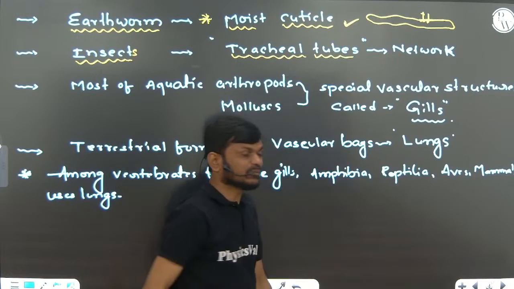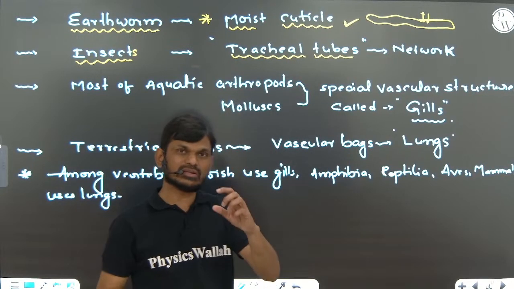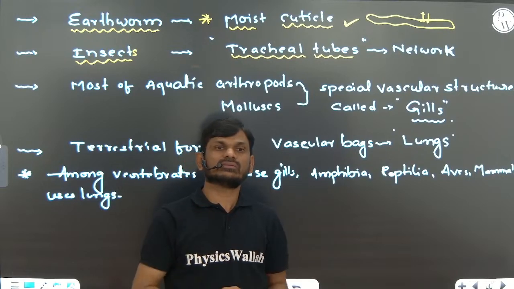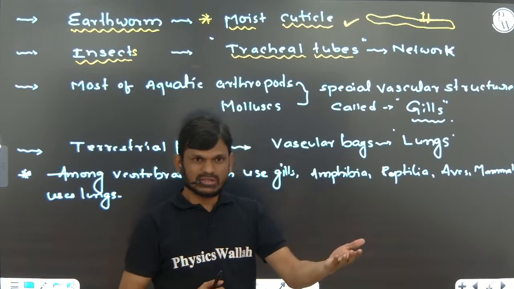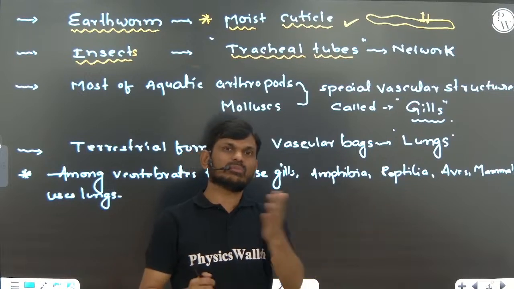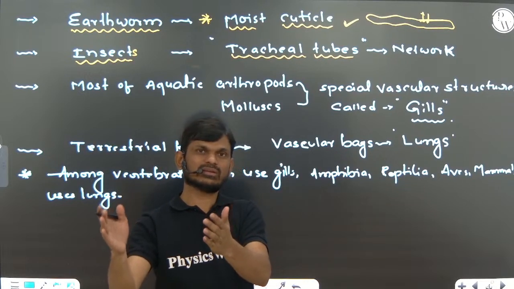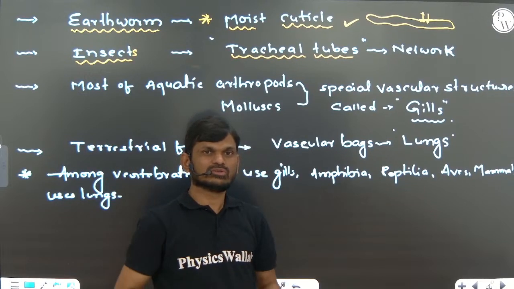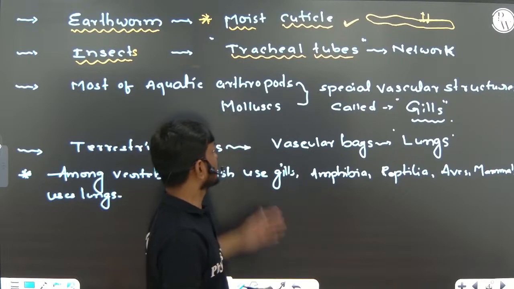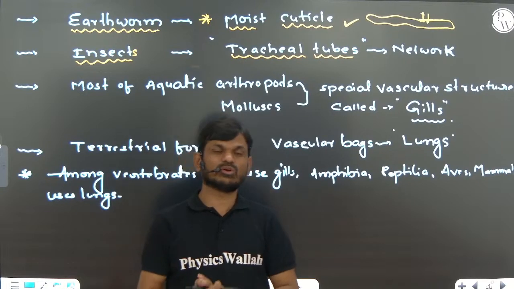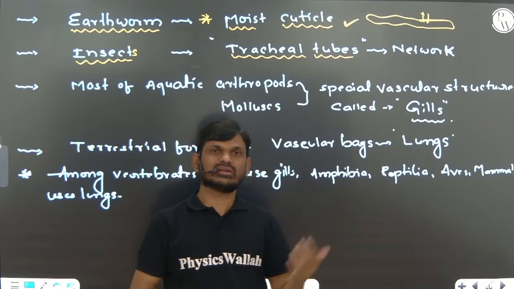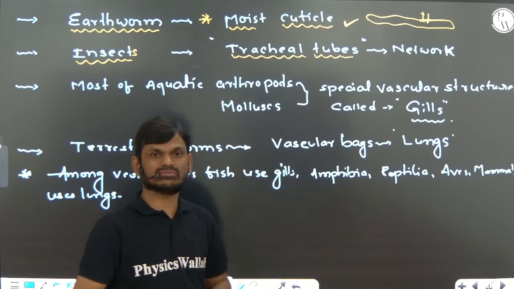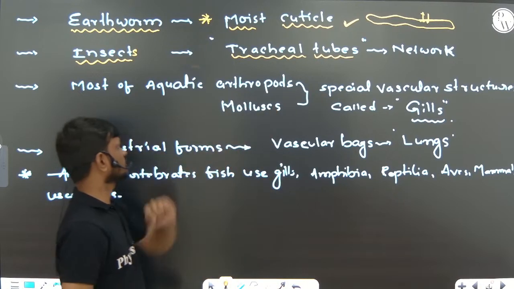So there is a network of tubules present in insects which helps in the exchange of gases, atmospheric air into the body and carbon dioxide from the body to outside. You might have studied this in cockroach. Mostly in cockroach, we already studied the tracheal system which helps in respiration.